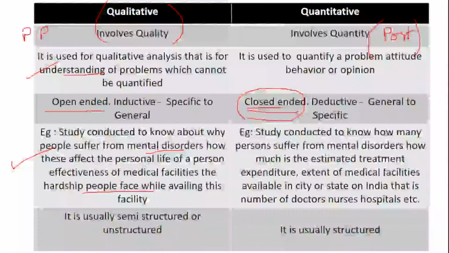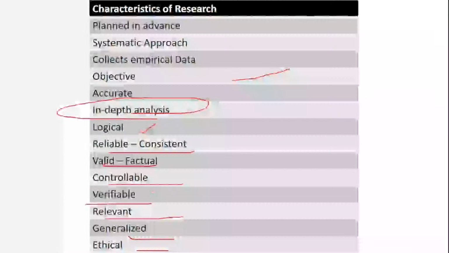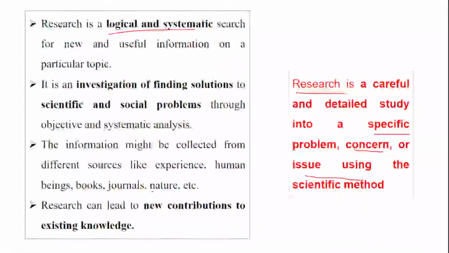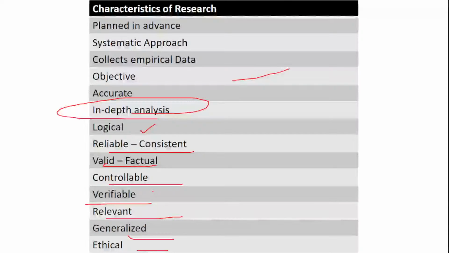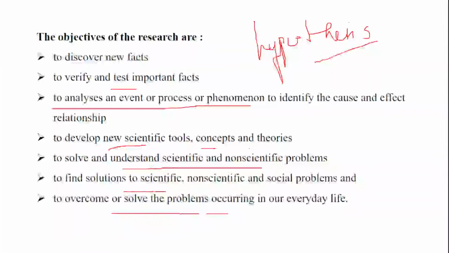If we summarize what we did today, we started with the meaning of research, where we understood what research is very well. We took into consideration the characteristics of research, and we listed all of them. Objectives: we did three types, theoretical, factual, and applied objectives.